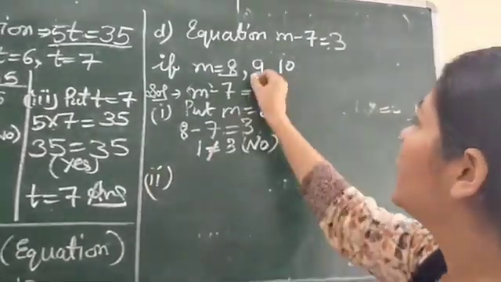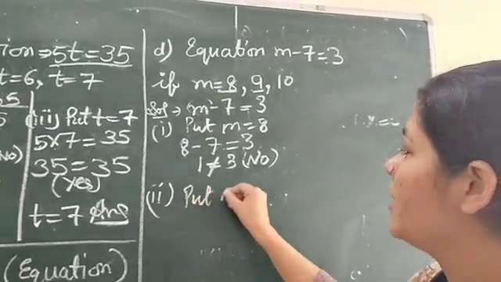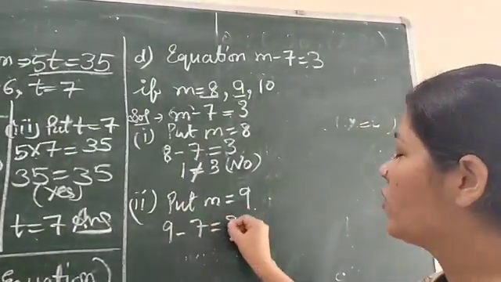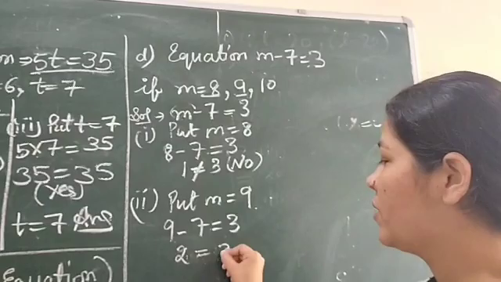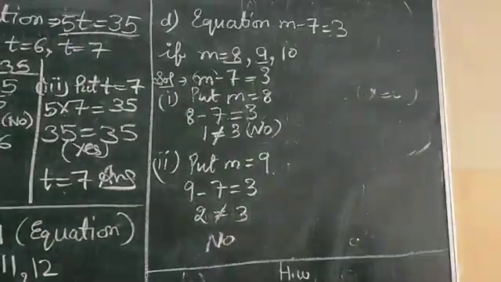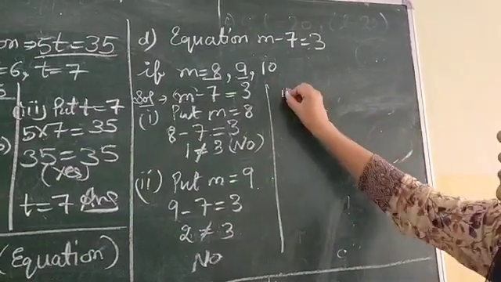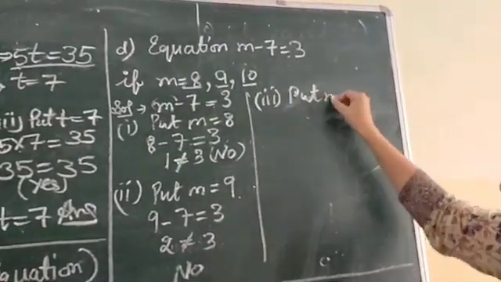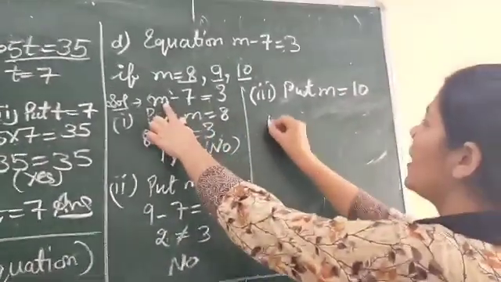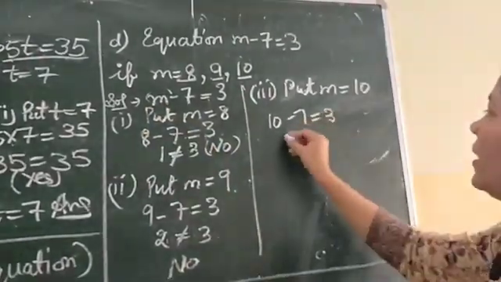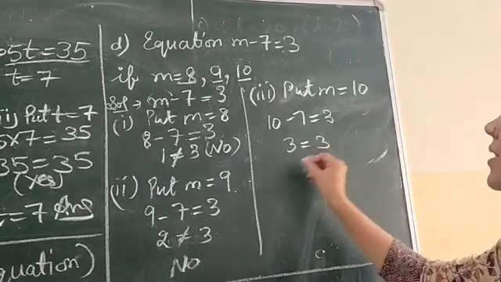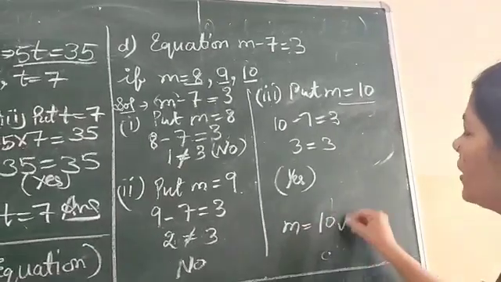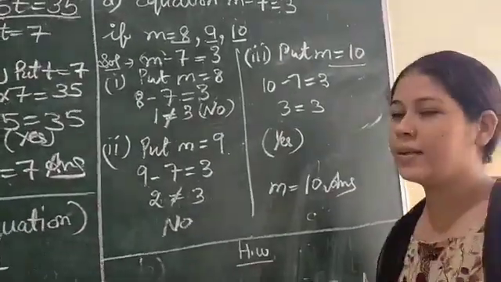Now, second part, put m equals 9. Instead of m, we will put 9. 9 minus 7 is equal to 3? 9 minus 7 is 2. Again, they are not equal. So, third case, put m equals 10. Here we will write 10 minus 7 is equal to 3. 10 minus 7 is 3. Left hand side is equal to right hand side. So, yes, the answer will be m equals 10. Okay?